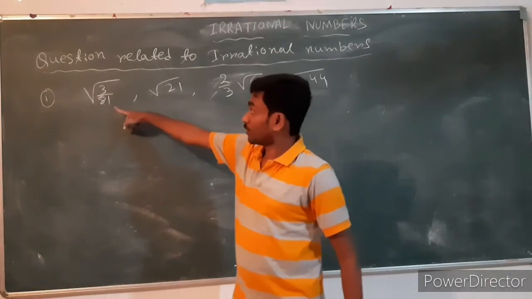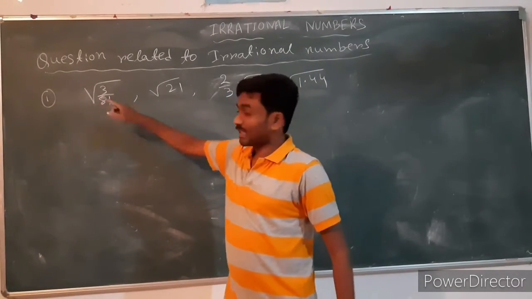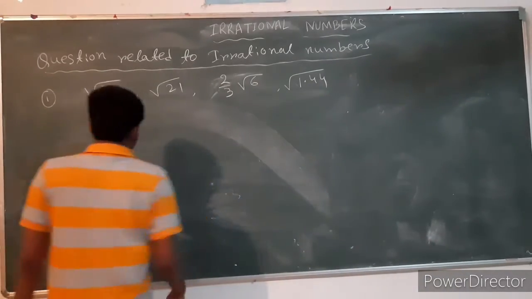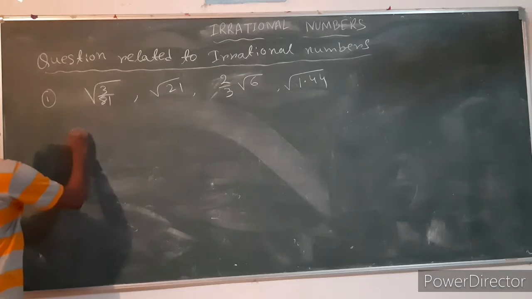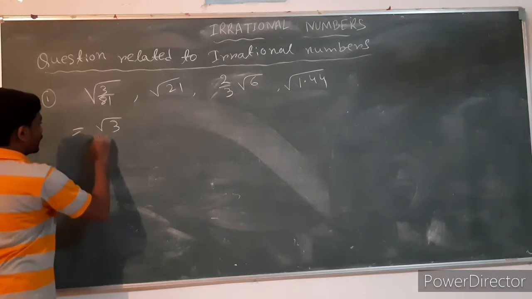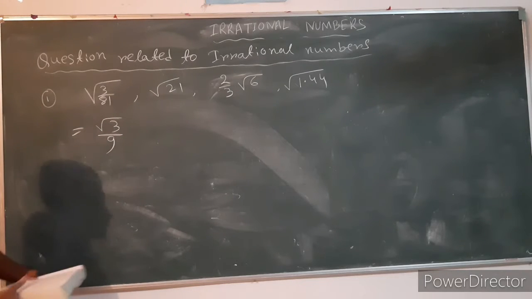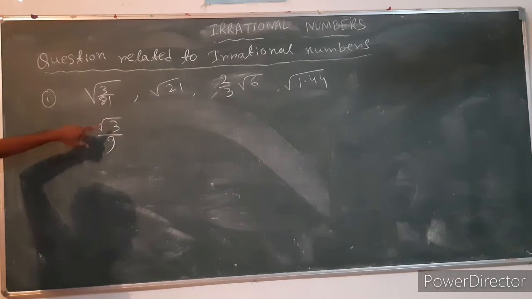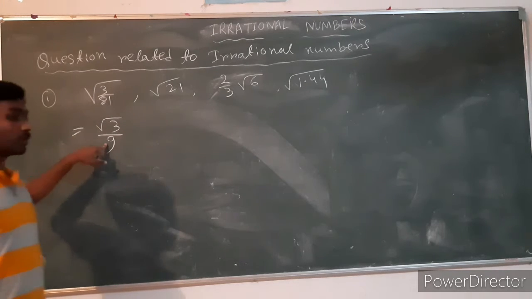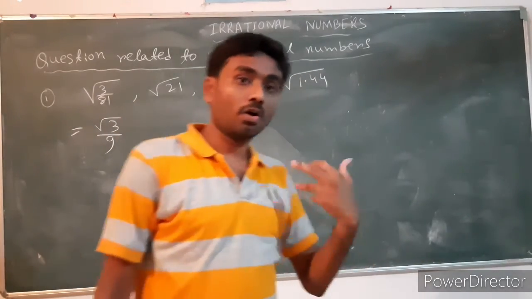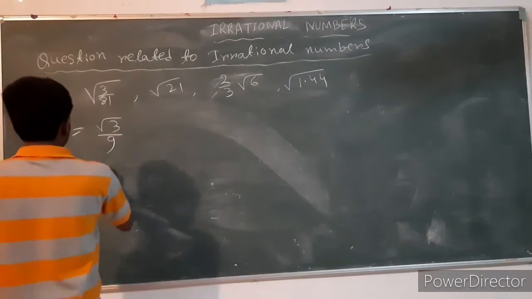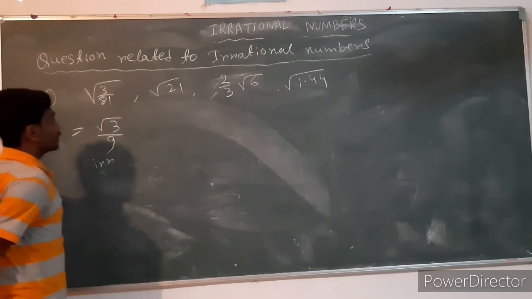Suppose under root 3 by 81 is rational or irrational. How can we check? First, we can write root 3 by 9. This is the division of irrational and rational. We know that the division of irrational and rational is always irrational. So it is irrational.